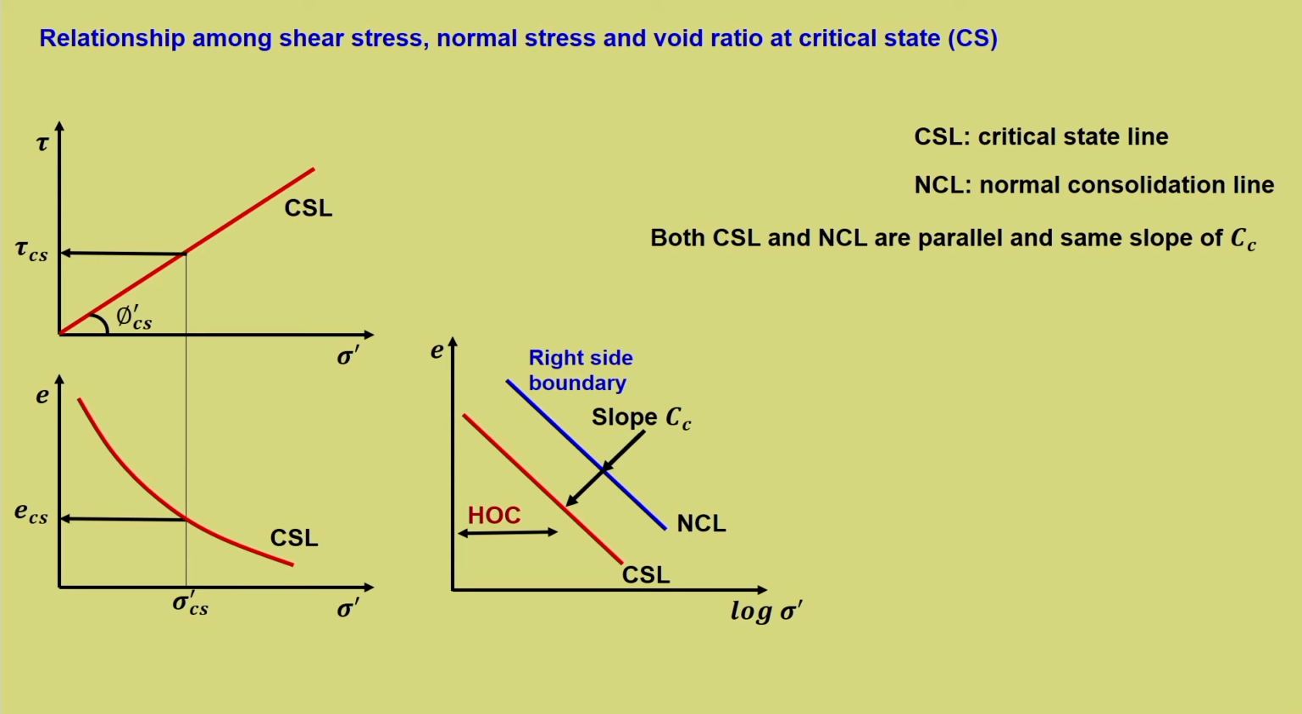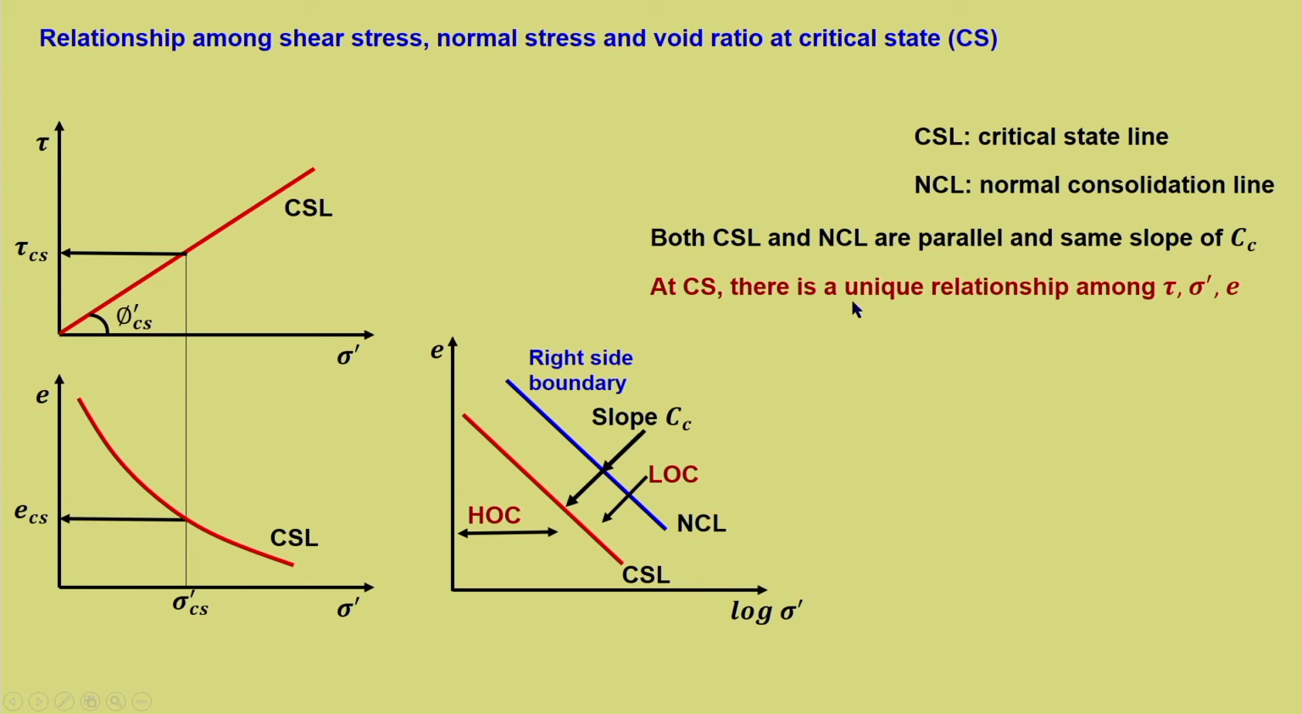Because overconsolidated state is created by unloading from the normally consolidated state. So, unloading means it will be on the left side of the normally consolidated line, and the critical state line falls in between. And how do we interpret this? This we will understand as we move further. So, lightly overconsolidated will be somewhere around this. We will discuss more about it later.